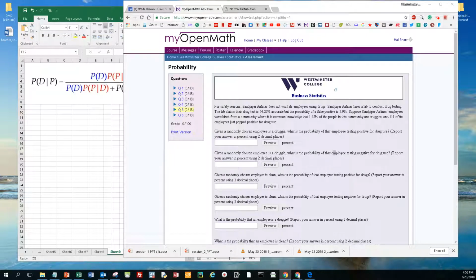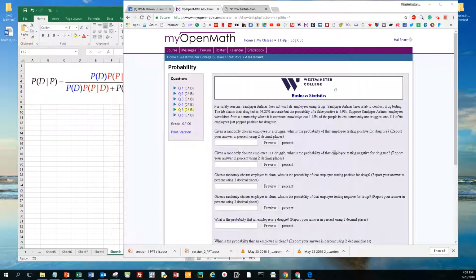In the community where these employees are hired, only 1.48% of the people happen to be drug users. The airline just did a drug test, and 111 of its employees just popped positive for drug use. So we're going to analyze this issue and show how drug tests can result in a large number of people being falsely terminated.